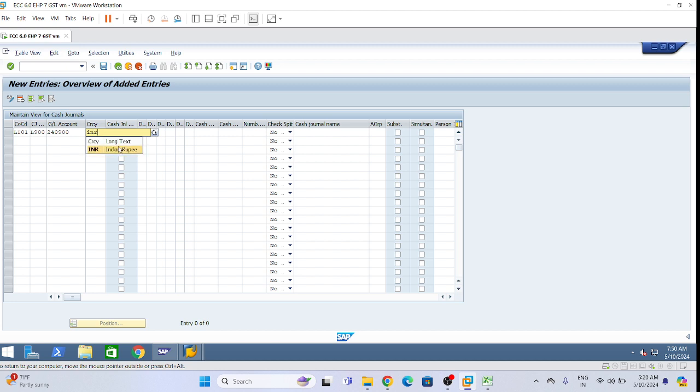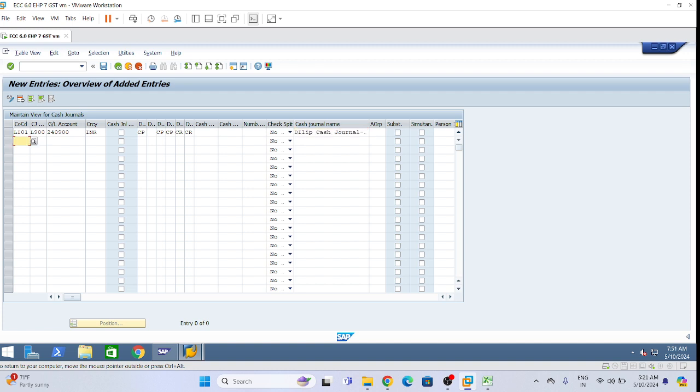Currency I am giving INR. Okay, and this all like CP, I have explained this one. Then CP, CP, CR, CR. Okay, cash general name, delete, cash general corporate.